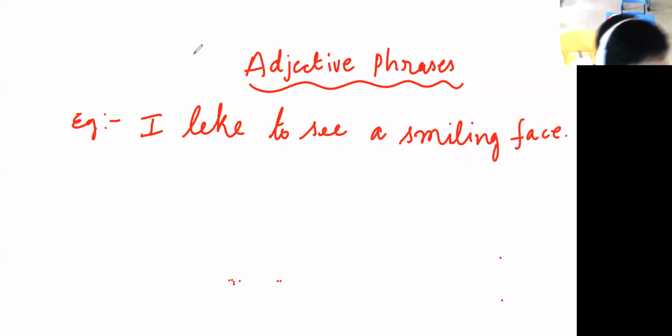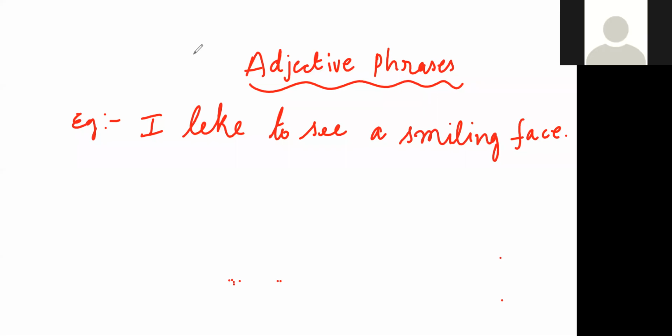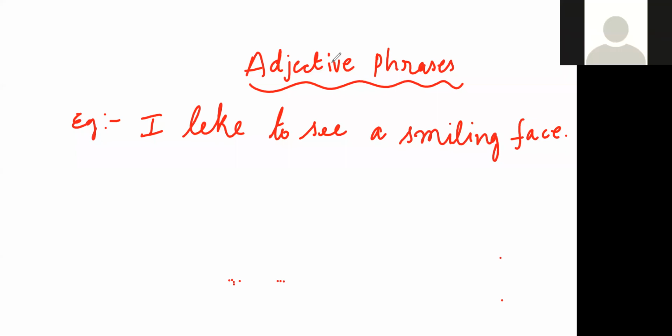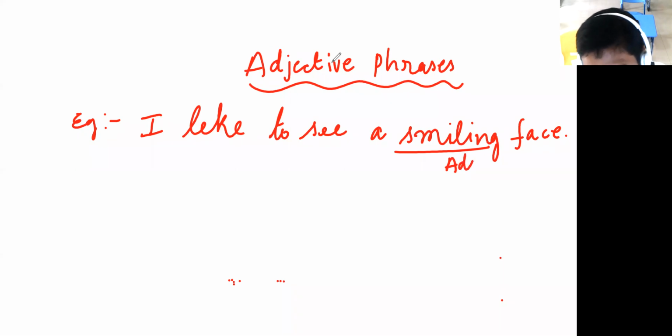Now, first you need to identify where the adjective is. Where is the adjective in this sentence? Smiling. This is an adjective. Smiling face, that becomes an adjective phrase.